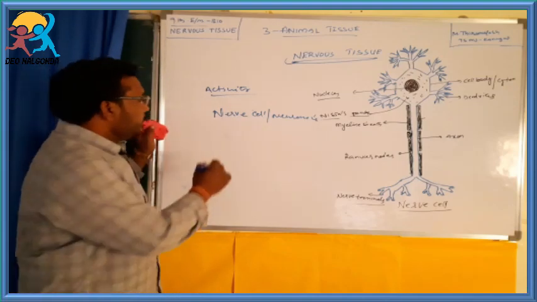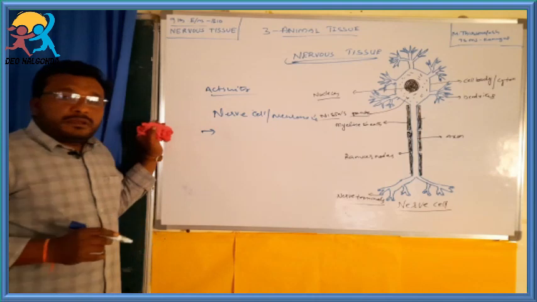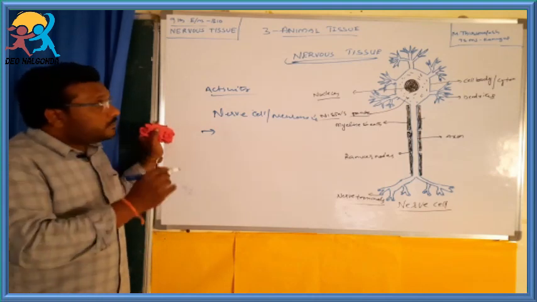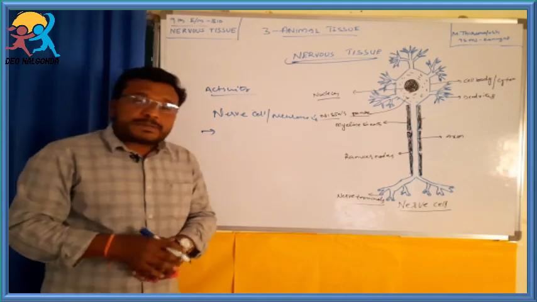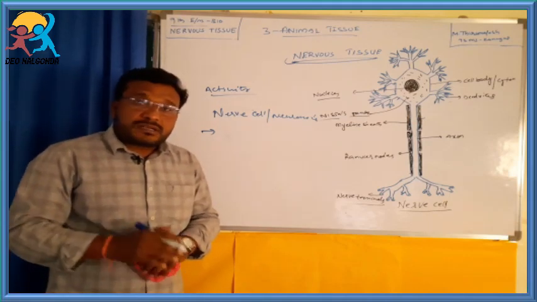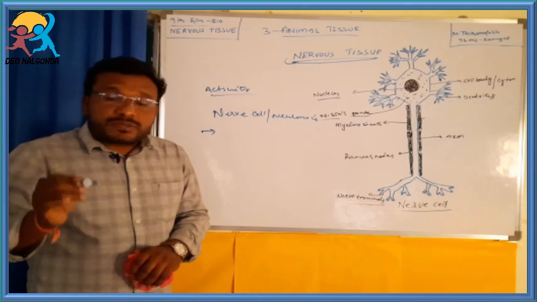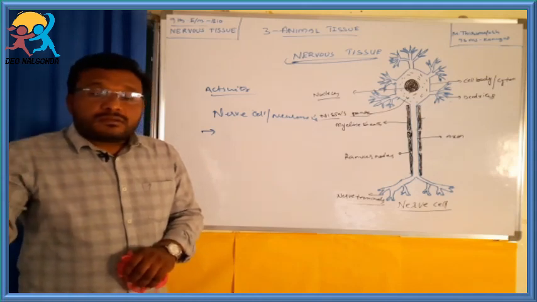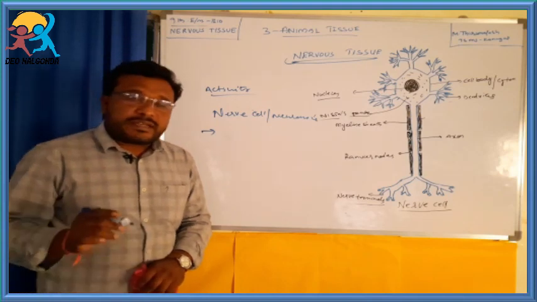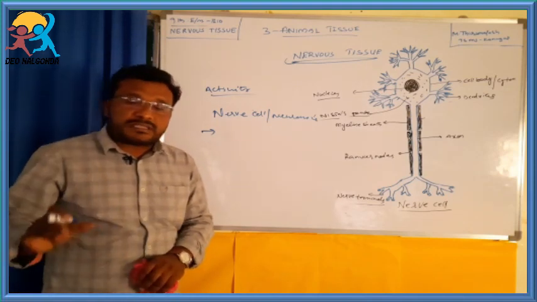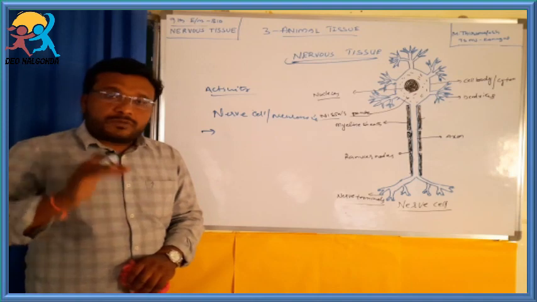Nerve cells are very highly specialized for transmitting stimulus rapidly from one place to another.